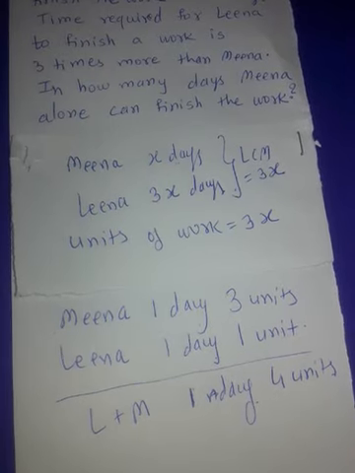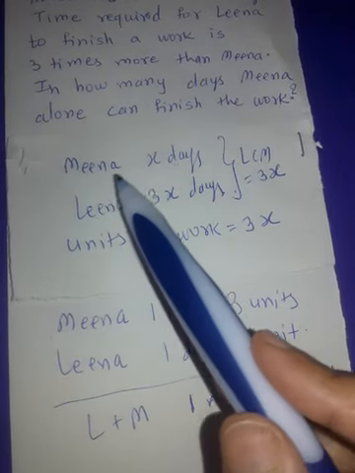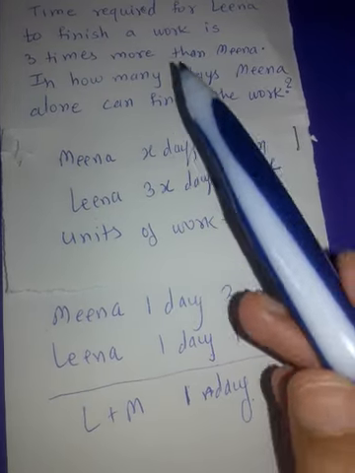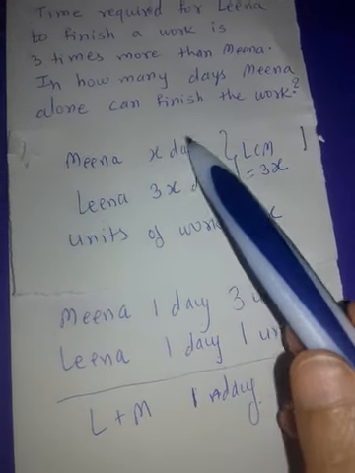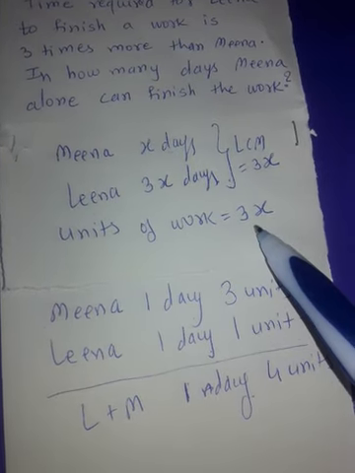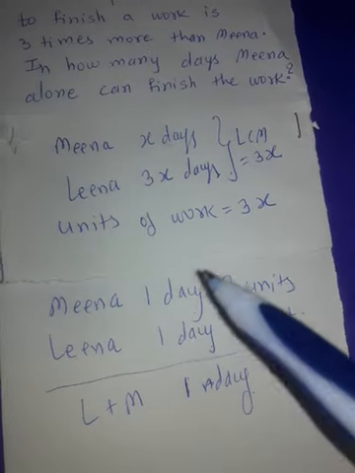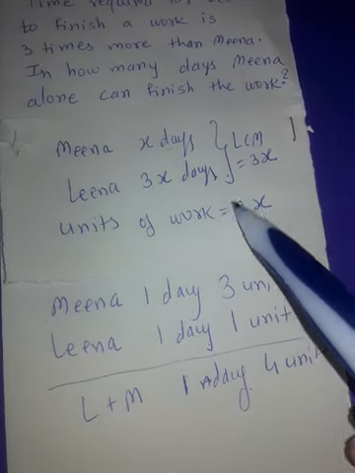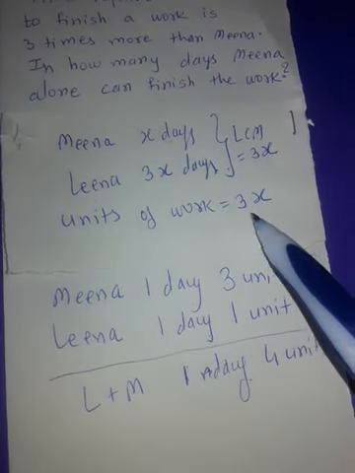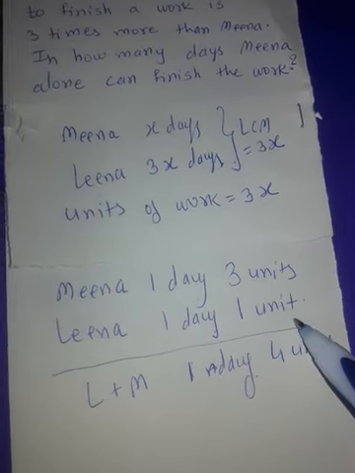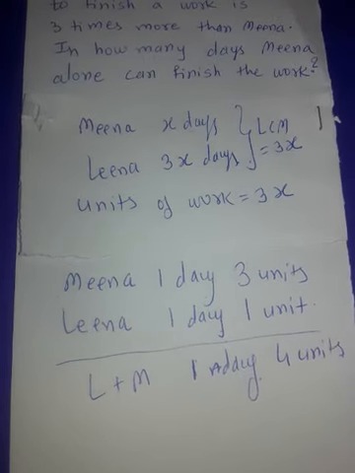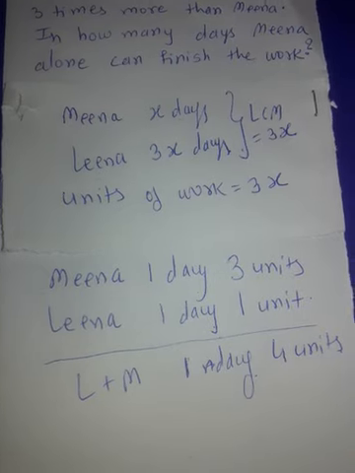Up till this everything clear? We assume that Meena completes the work in x days. Hence Leena will take 3x days. That's what they have given in the example. Their LCM is 3x. Units of work, that's why we are going to assume as 3x. So Meena in one day will finish 3x upon x, that is 3 units. And Leena in one day will finish 3x upon 3x, that is 1 unit. Until this point we have followed the same procedure that we followed in example 1 and example 2.